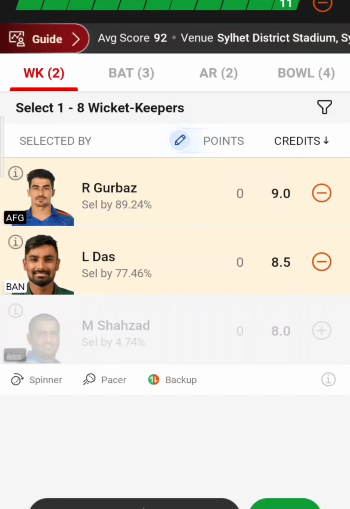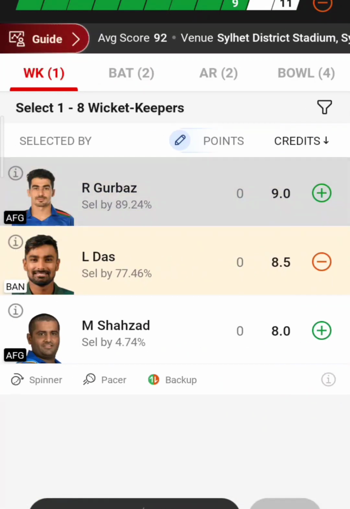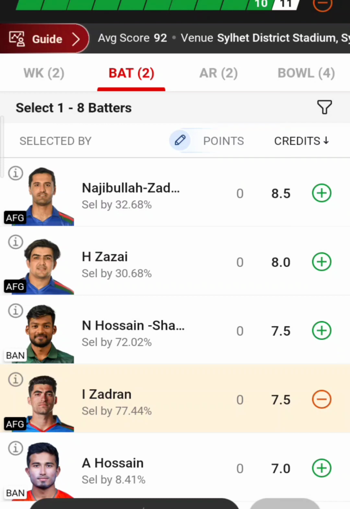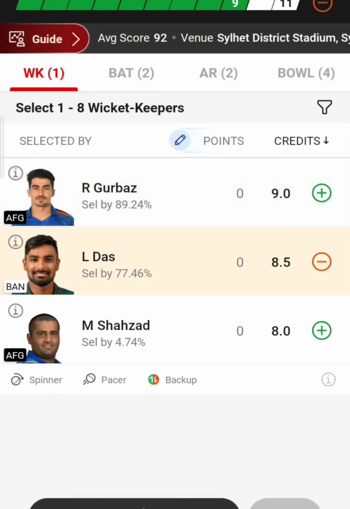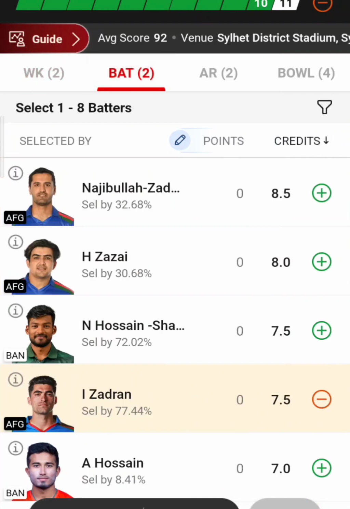This is the scenario when Bangladesh bowls first. In that case, I'm including both the initial wicketkeepers, Rahmanullah Gurbaz as well as Litton Das, because considering the spin factor will work, that will start after the power play or after some 3 or 4 overs. By that time, I hope these two batsmen will be there in DT. It will be sufficient to have them there in DT because this is T20.